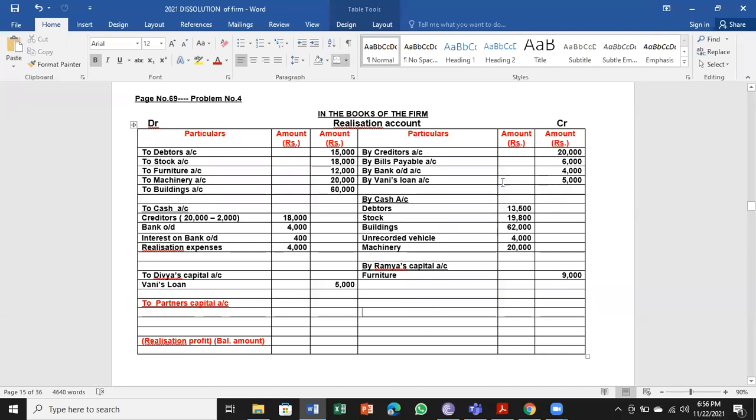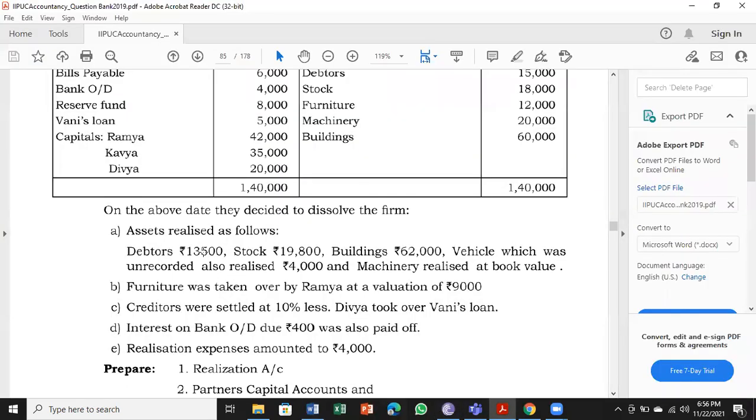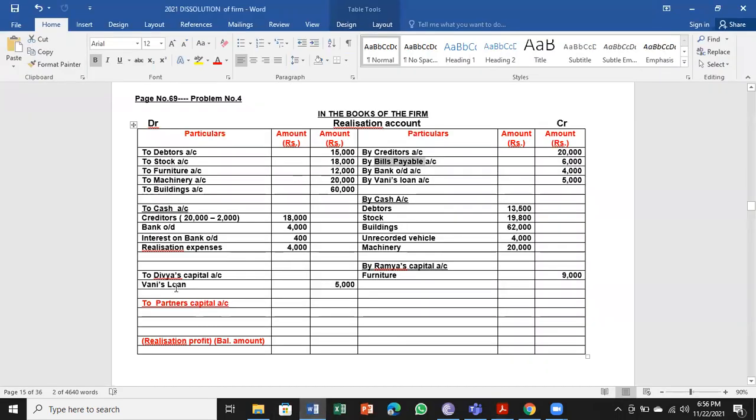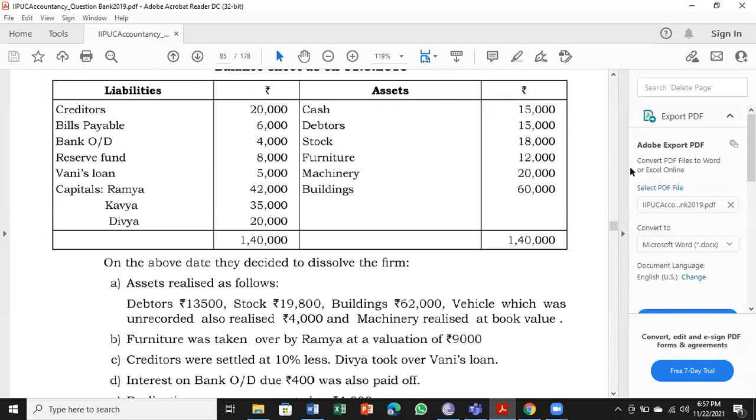Let us check the now liabilities. Creditors were there. Creditors paid 10% less. Bills payable is there. Nothing has been told about bills payable in the problem. Have a look at it. Have they told anything about the bills payable? Check it out. No, sir. So we have to pay bills payable in full, even though they have not told anything, because it's an outside liability. Business has to pay. So we'll assume bills payable is paid in full, that is 6,000 rupees paid in full. So nothing is left here.